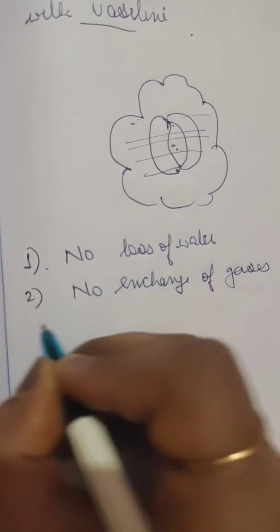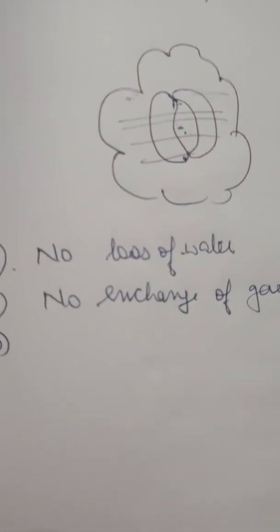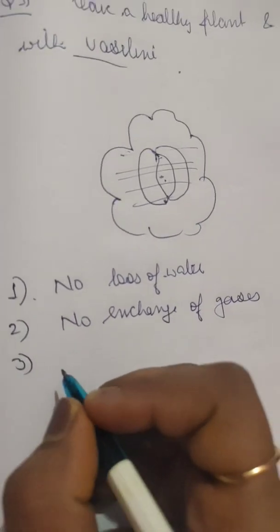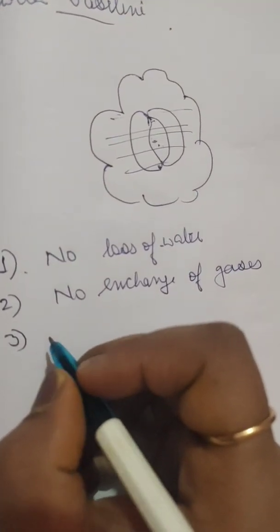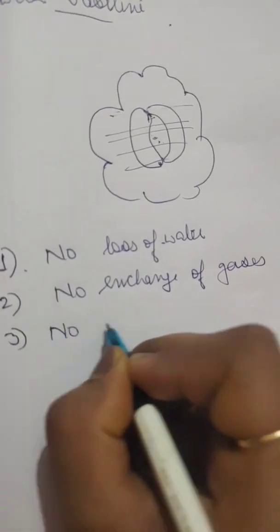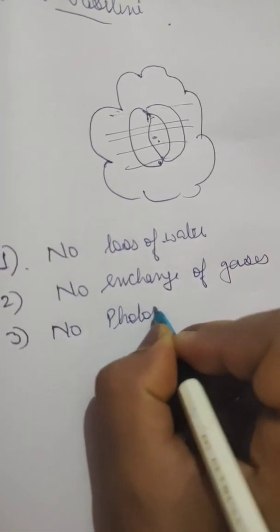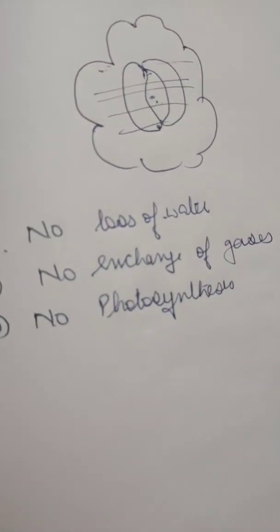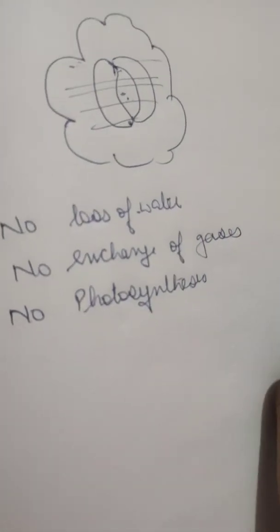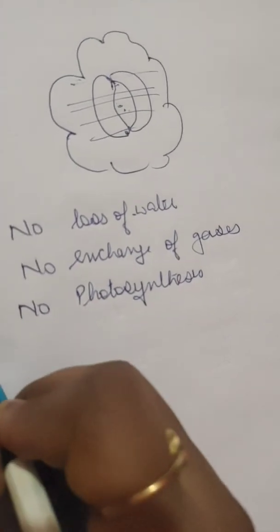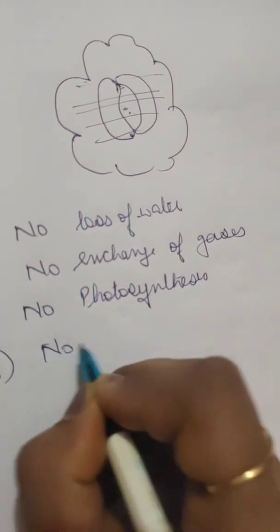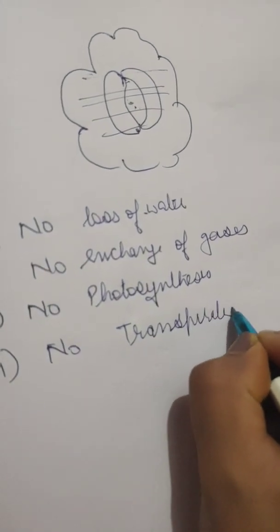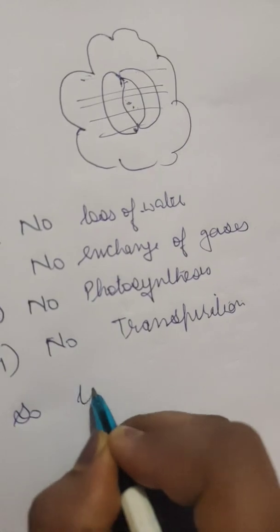Whenever you write the answers for your biology, please make sure that you don't write in a paragraph, write in points. It will give you good marks. Always try to write in points. Then no photosynthesis will occur because there will be no exchange of gases. Okay, then no transpiration. So the plant will die.